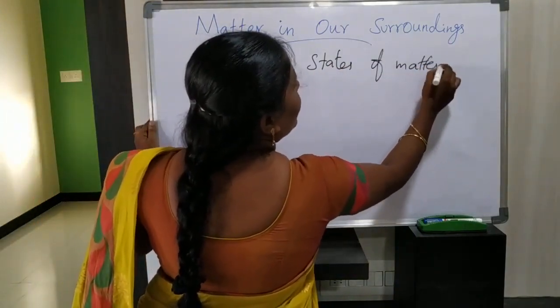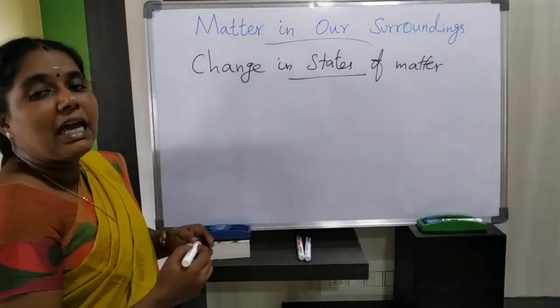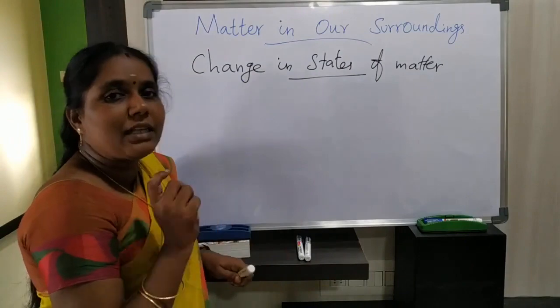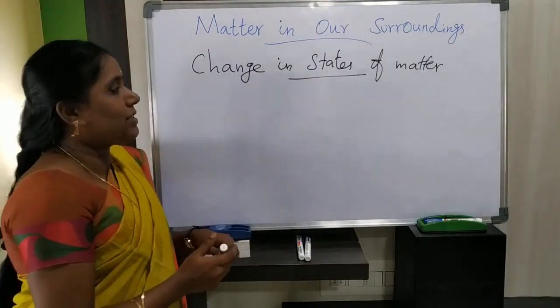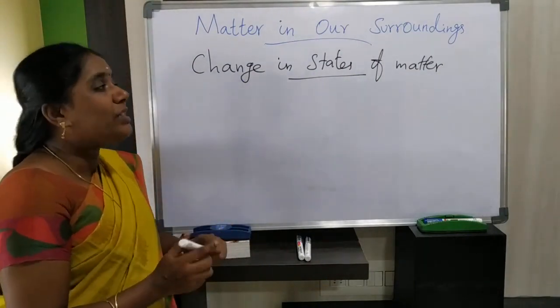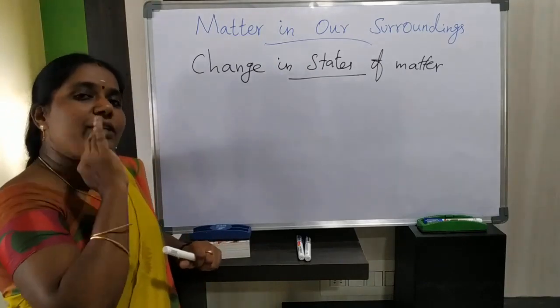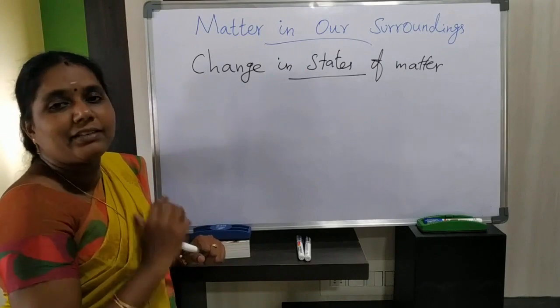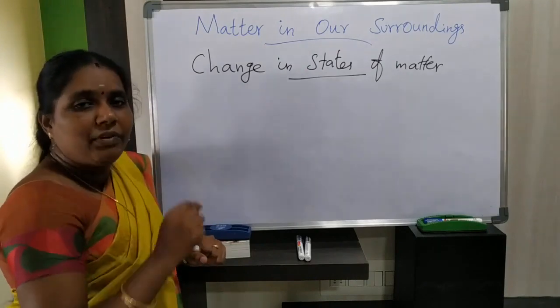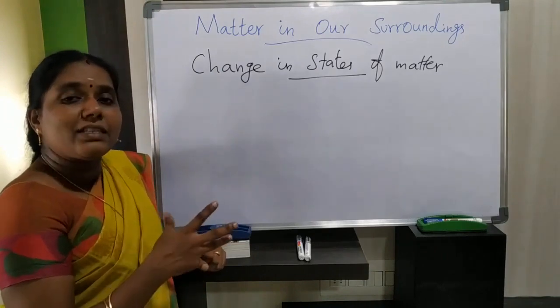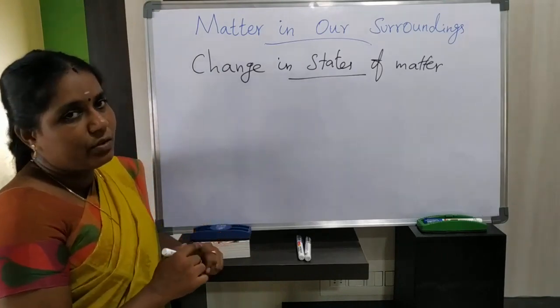So what are the states of matter? Already we have discussed three states of matter, that is solids, liquids and gases. Now we are going to discuss change in states of matter. See, do you know how the change in states of matter takes place? For example, we will take water. Okay, so water can exist in three states of matter, isn't it?